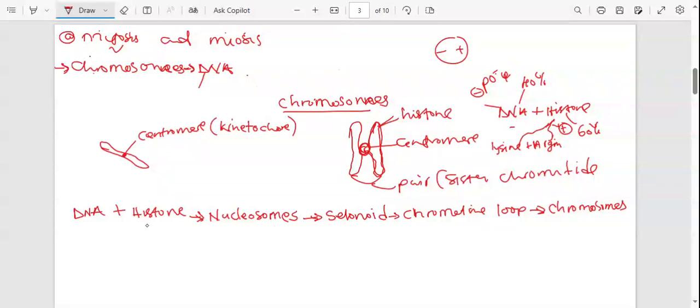So that's the reaction. So you need to know this. Someone will ask you, what's the product when the hydrolysis or the growth of nucleosome results into what? It will result into solenoid. Solenoid results into what? Chromatin loop. Chromatin loop causes or brings about what? Chromosomes. So those are the things you need to master when you are studying.